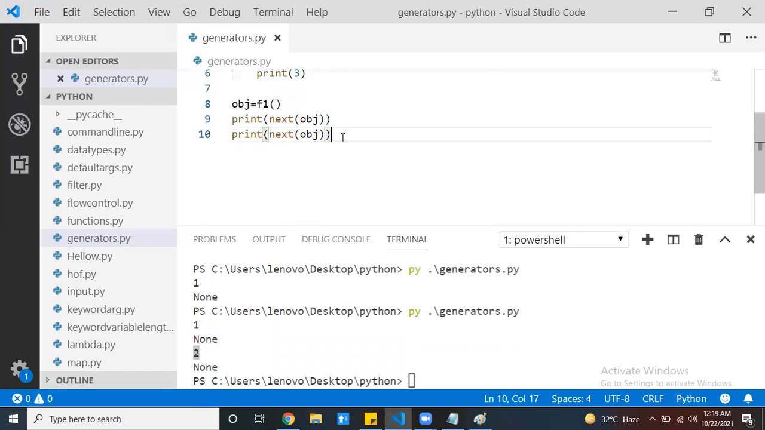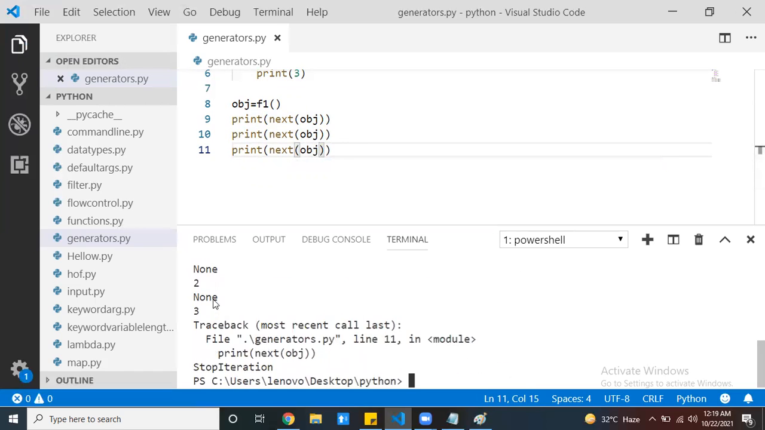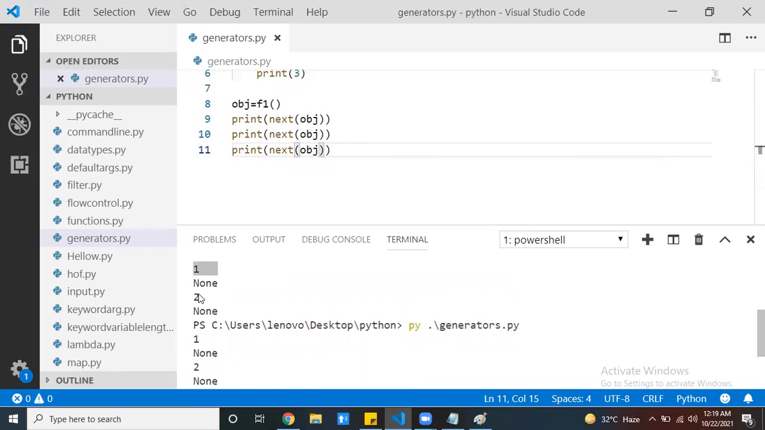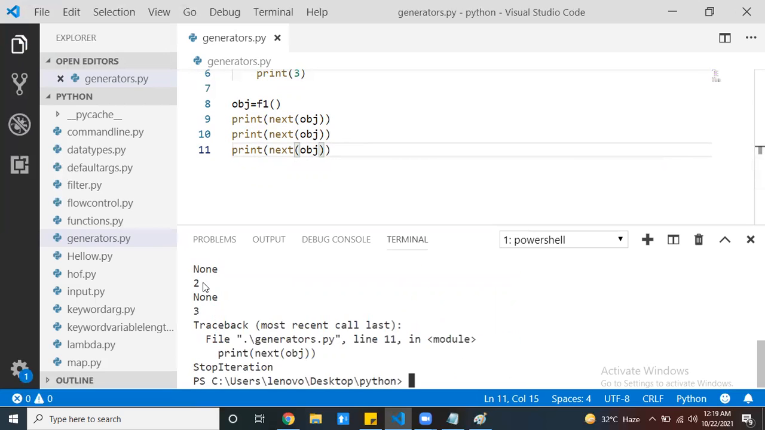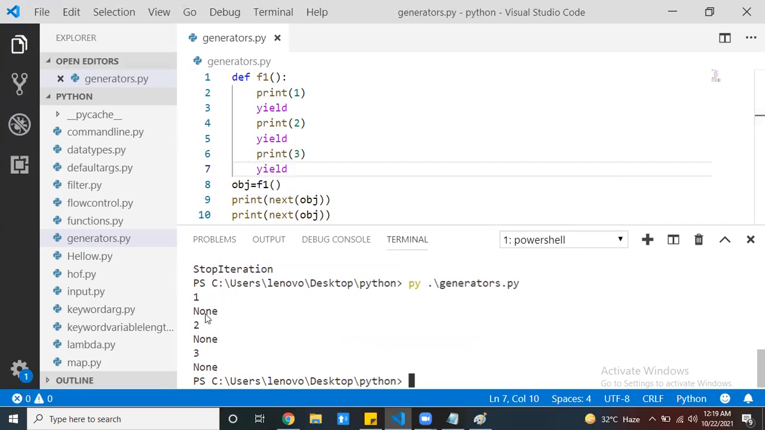Now if you want to write one more, print next of obj. See this: one, two, and finally my three also executed. After that there is no yield, nothing, and that's the reason you get this particular error. You can also write yield here, on the last statement as well. See, all the statements are executed.